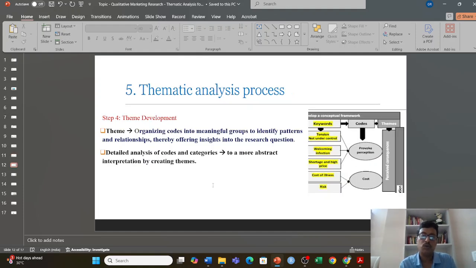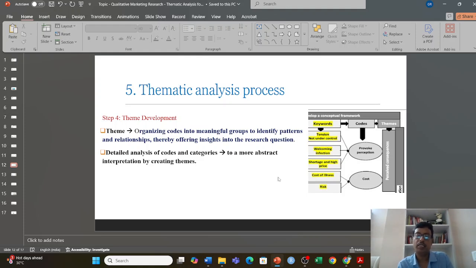Once you have the codes, you need to organize the codes into meaningful groups to identify patterns. A very important thing is that it could be something abstract. When you take 2 or 3 codes, you can give them a very abstract meaning, and you can see it on the right hand side: the provoked perception and cause that give the perceived consequence.